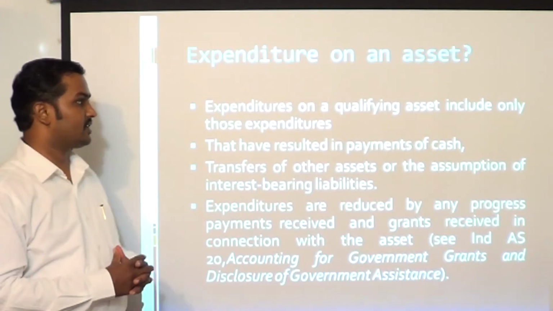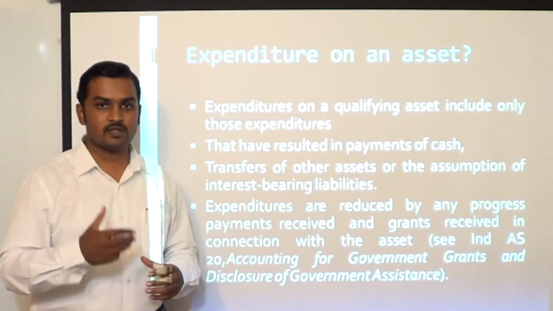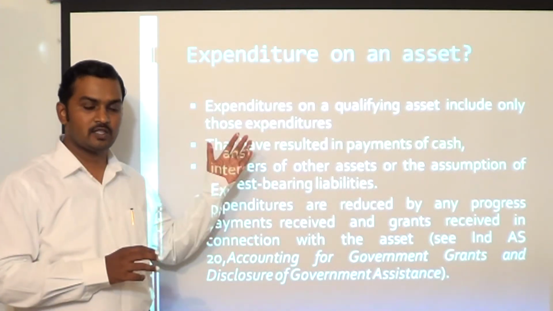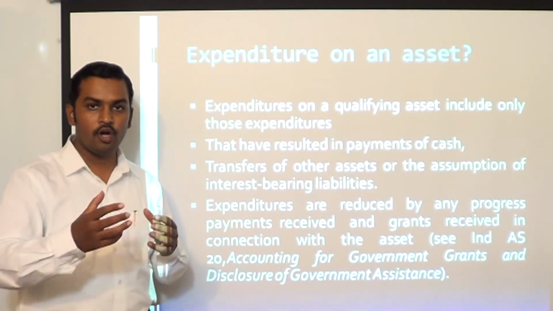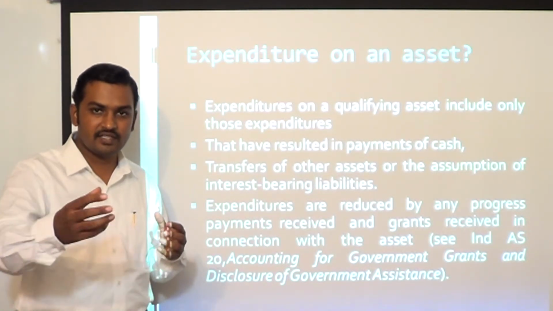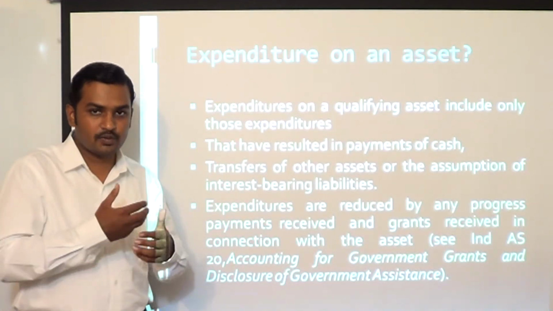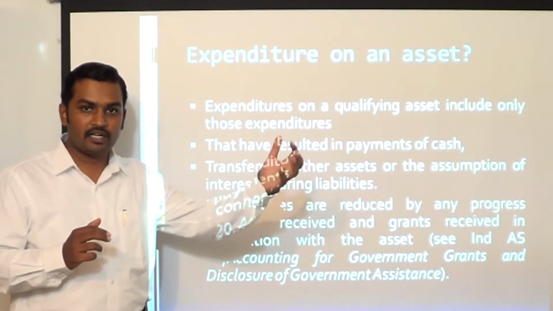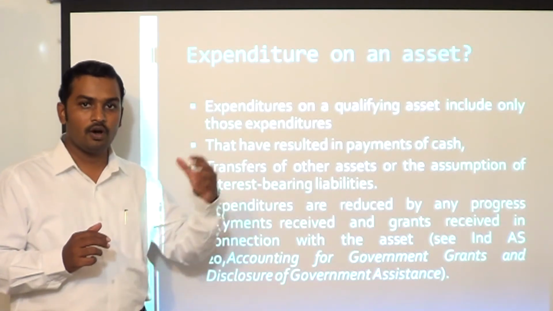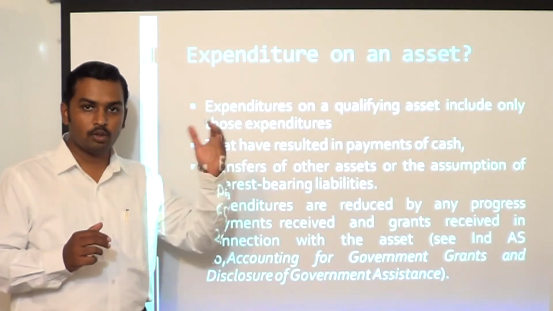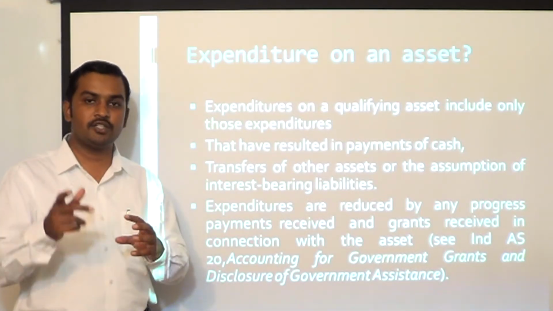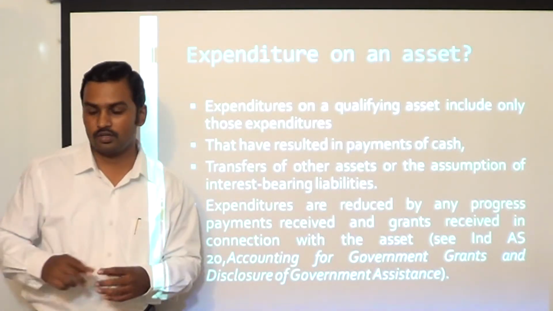Next, expenditure on an asset. So we said, what is an expenditure? We have to capitalize borrowing cost on expenditure which is incurred on the asset. Expenditure on asset includes cash outflow, or it may be an outflow of other assets, or it can be assumption of interest bearing liabilities. But out of expenditure we have to subtract. If a third party has given you a progressive payment, or government has given you a grant, out of the expenditure this government grant has to be subtracted. On the remaining amount of expenditure you can start capitalizing the borrowing cost.